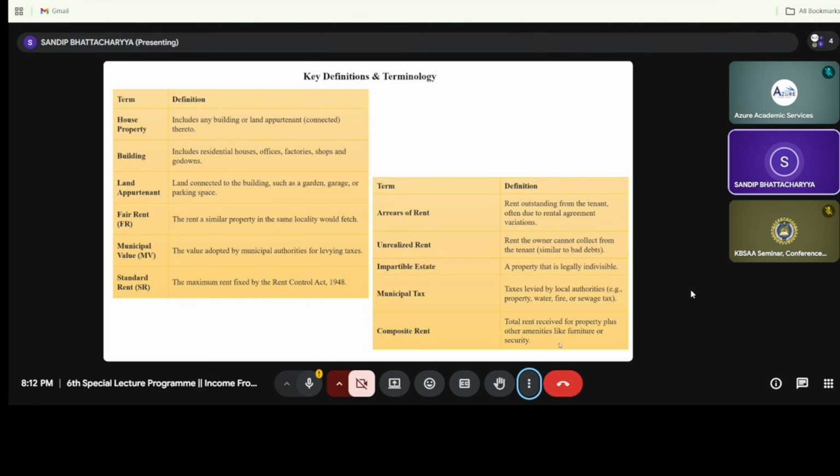So these are the various key definitions and terminology that we are going to use under income from house property. This is actually the basic background information of house property, which will be very useful for today's lecture session.